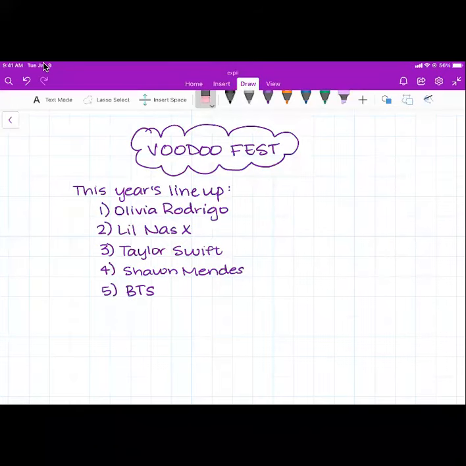Voodoo Fest is in town in New Orleans, and there are 5 artists in the lineup. Your mom says that she will allow you to go, but only if you go from the middle artist in the lineup until the last artist. She says that in kind of a tricky way. So, how do you know what she means?